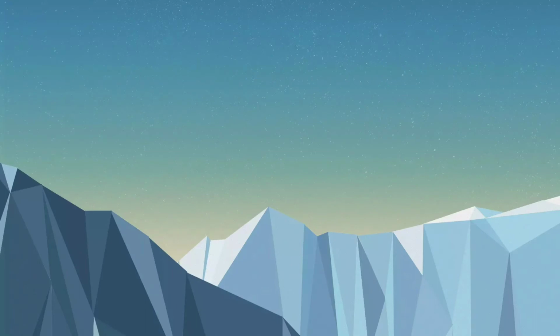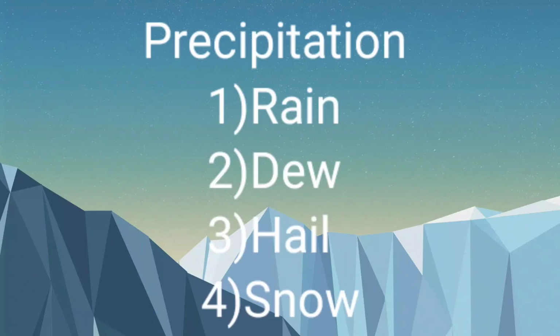There are types of precipitation, that is rain, dew, hail, snow. What is rain? It is precipitation in liquid form. Dew, it is tiny drops of water we see early in the morning on the ground. Hail, these are frozen lumps of ice. Snow, precipitation composed of ice crystals.